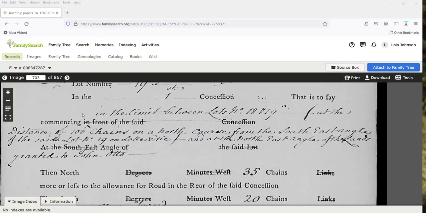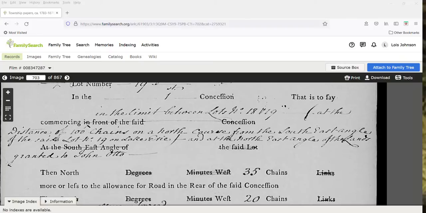Okay, it says lot 19 on Lake Erie. Well, I just know that concession 1 is on Lake Erie. Okay, concession 1 starts at the lake, and then they number moving north. So that's pretty much the township of Waynflete.